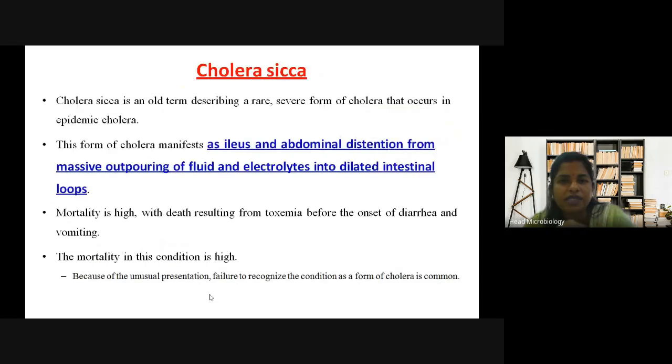This is another, cholera sicca. Cholera sicca is an old term describing a rare severe form of cholera that occurs in epidemic cholera. This form of cholera manifests as ileus and abdominal distension from massive outpouring of fluid and electrolytes into dilated intestinal loops. Are you getting it? What happens in this species, cholera sicca? It is a severe form of cholera. It can become an epidemic also.